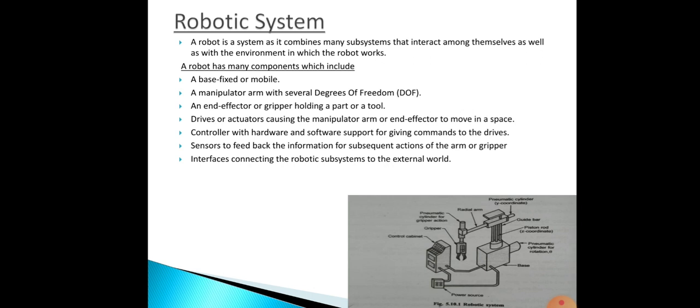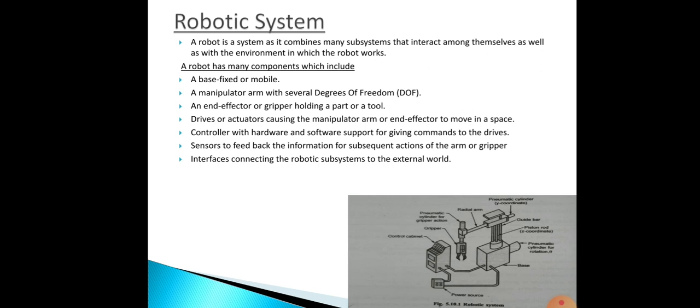So to accomplish the job, a robot must have a suitable manipulator arm. Then it should have a suitable gripper to match the geometry of the workpiece. Then the robot may have some sensors for feedback. The controller will control all the parts and handle interfacing. Then it consists of a manipulator arm and a gripper, a controller and a power source, so that it will get power. So all these things are nothing but your robotic system. You can see in the diagram, these all things are there.